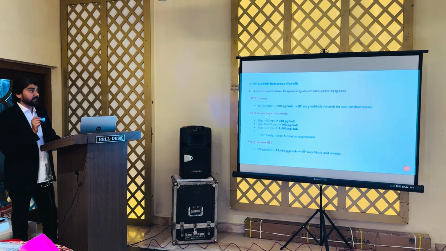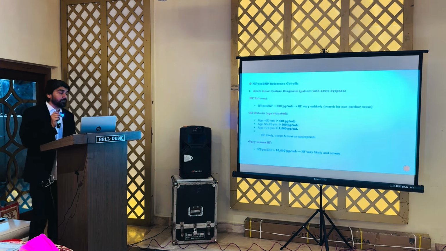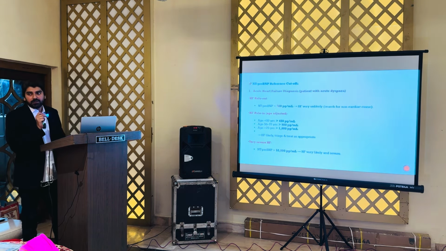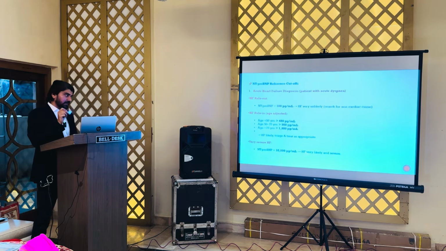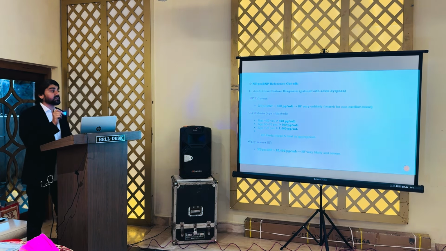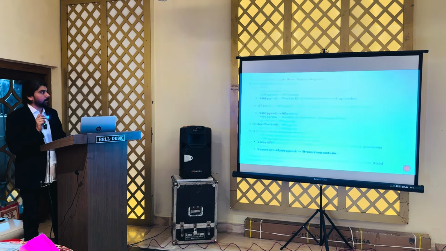Now, if you want to rule in heart failure, if you want to diagnose it, then we have three situations. If the patient is less than 50 years, the value should be more than 450. If the patient is between 50 to 75 years, the value should be more than 900. And if the patient is more than 75 years, the value should be more than 1800. So, these are the diagnostic cutoffs for the acute condition, if the patient is presenting with acute dyspnea. And if the levels are more than 10,000, that means the patient has very severe heart failure.